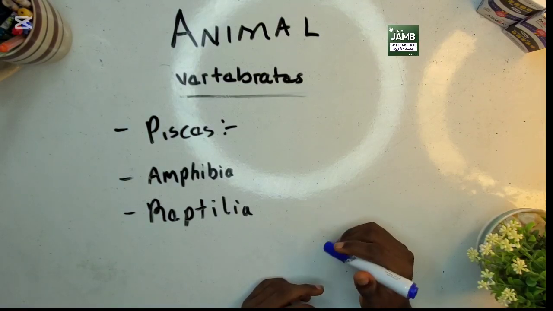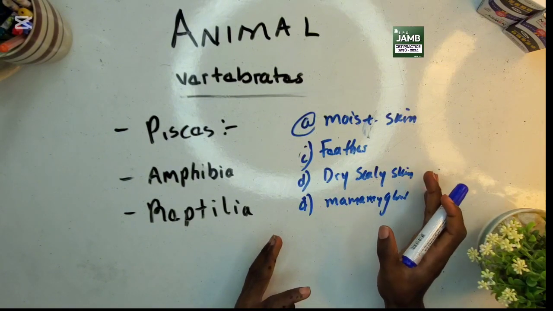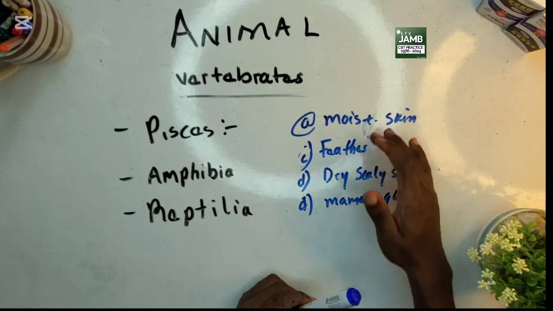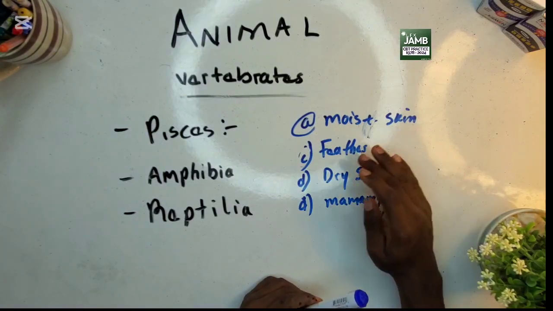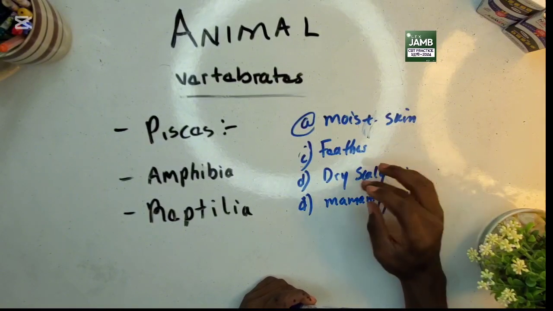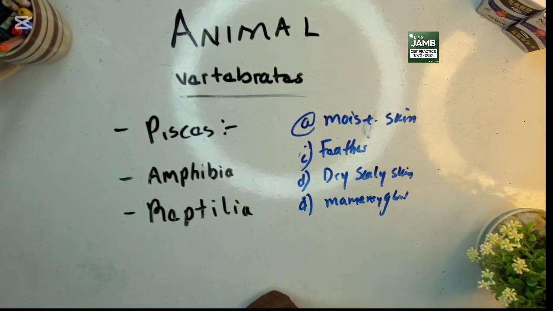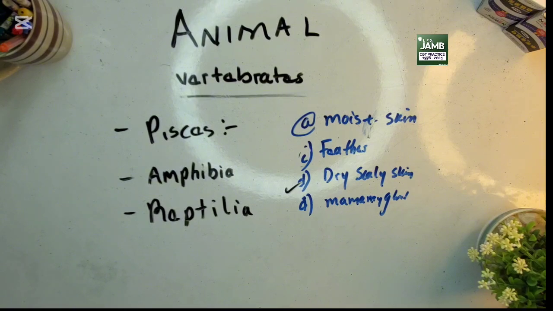A question could pop up this way. They say reptiles are distinguished by their... So what do we use in knowing reptiles? Is it moist skin? No, reptiles have dry skin and scales. Feather? No, reptiles don't have feather. Dry scale and skin? Correct. So reptiles are known for their dry skin and scale. Mammary gland, feather, and moist skin, we'll talk about as the class proceeds.